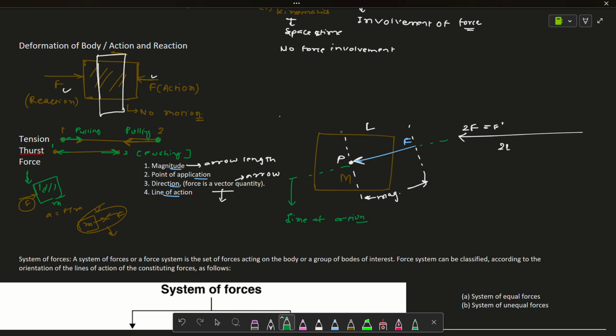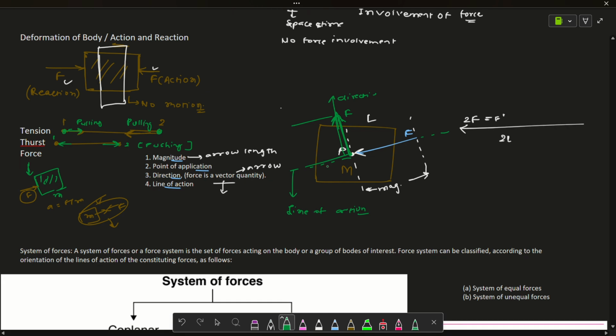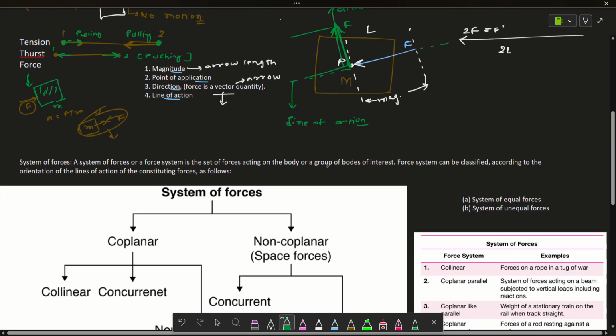One more point I have to include is, if a force is applied like this, the arrow is pointing toward this direction, so the direction will be that direction, and the magnitude will be equal to the length of this arrow. And even if the tail is pointing towards some point in the body, then this is also known as the point of application or point of action. So I hope force, tension, and thrust have been clear to you.